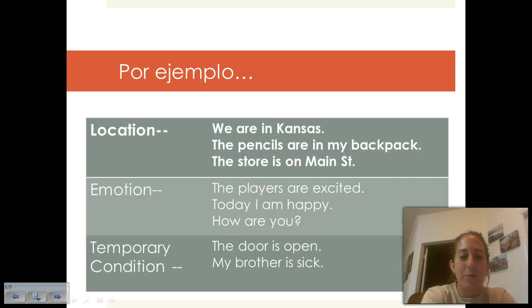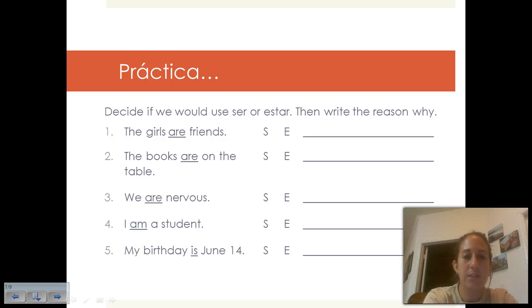Anyway, some examples. We are in Kansas, the pencils are in my backpack, and the store is on Main Street, alright? So location, where you are. Emotion: the players are excited. Today I am happy. How are you? Right? Temporary condition: the door is open. My brother is sick. The door isn't always open, nor is my brother always sick. So that's why we consider those temporary conditions. So remember, DROP ROD for ser, LET for estar, and let's get a chance to stop and practice.